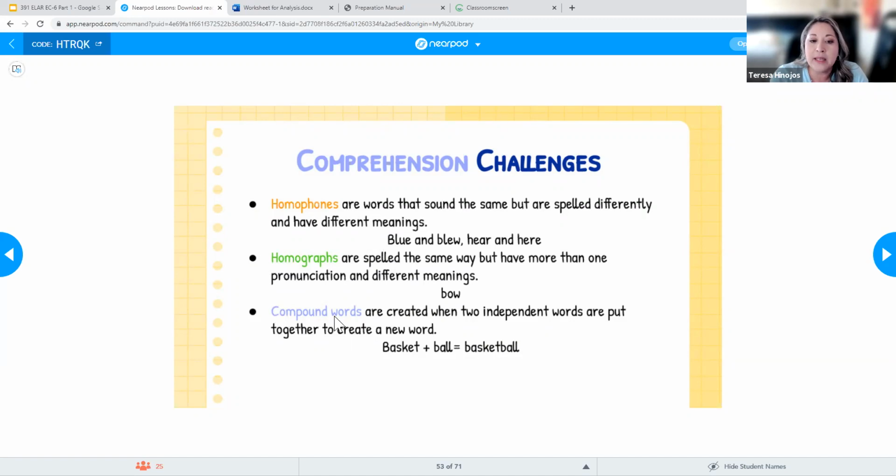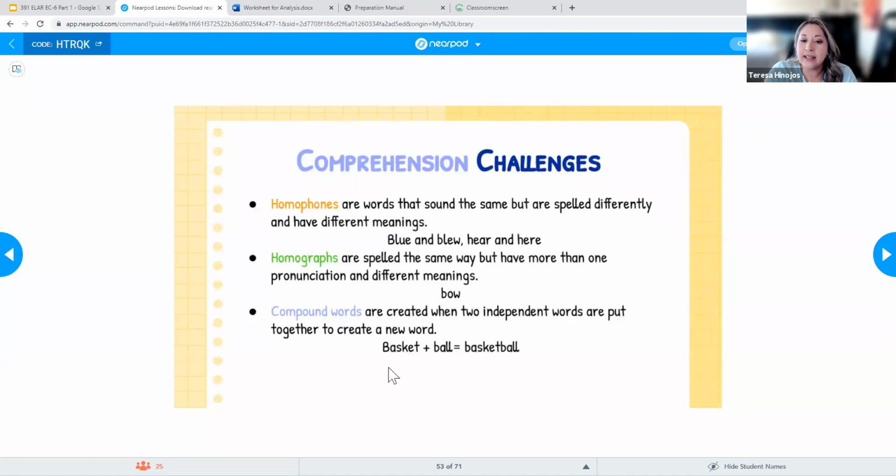And then our last one here would be compound words. So once we start getting to bigger words, that's going to be challenging for students because they're going to read the words as individuals, and they're going to think of those individual definitions.